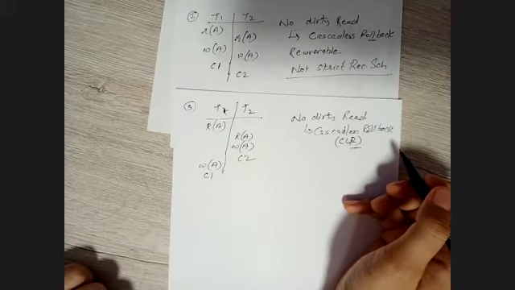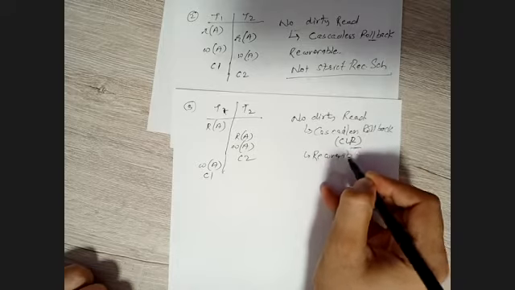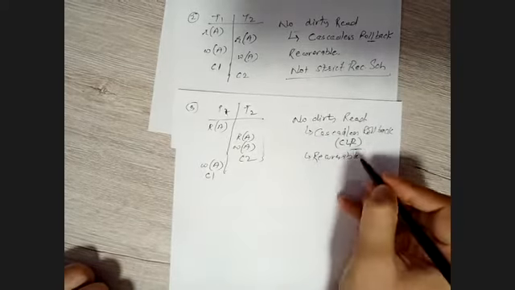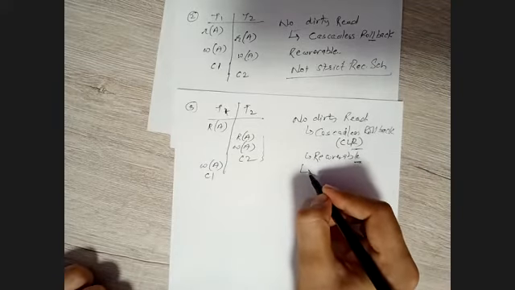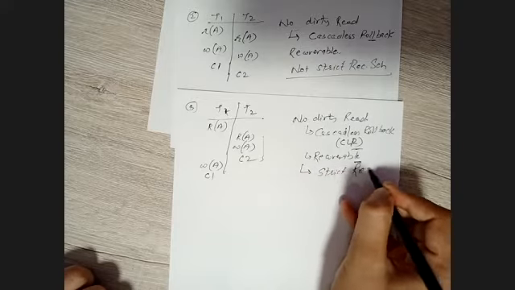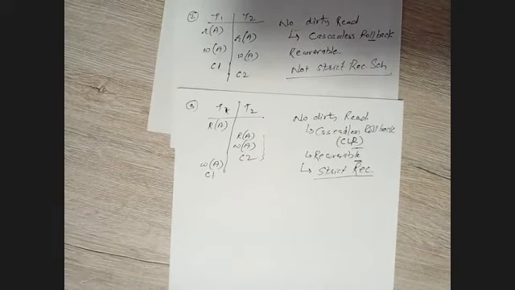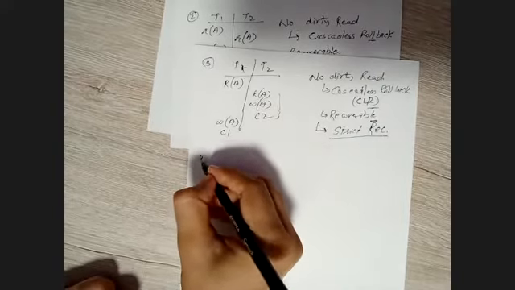Even this is recoverable, we can see, because we are performing the commit operation before this one. This is recoverable, but remember, and we will see it's a strict recoverable as well. This is a strict recoverable schedule. Very important. Hopefully this is clear so far.